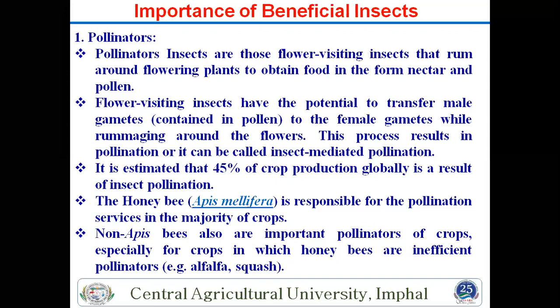So we start with the first, pollinators. What are pollinators? Any insect that transfers pollen from one place to another is known as a pollinator. It is useful for pollinating crops, and it is important.